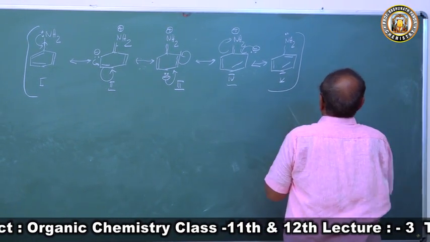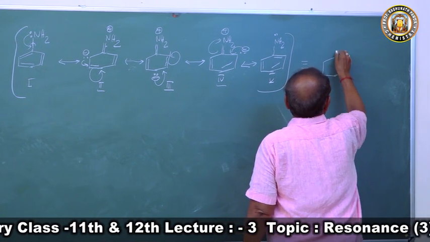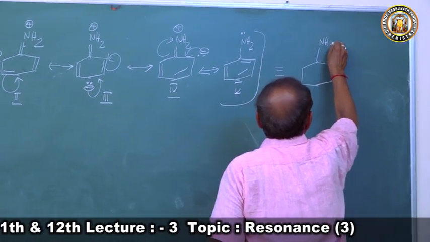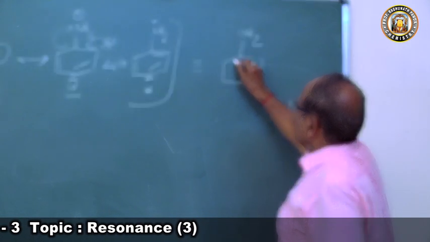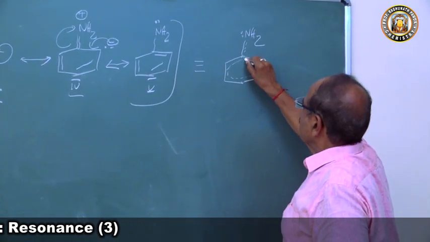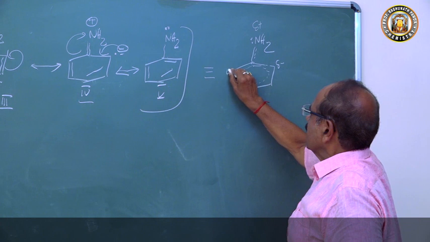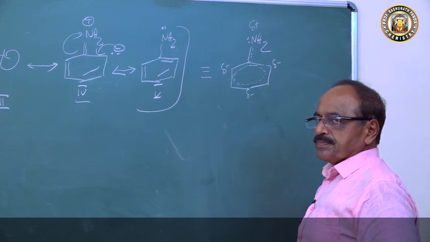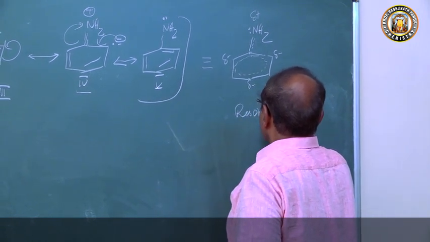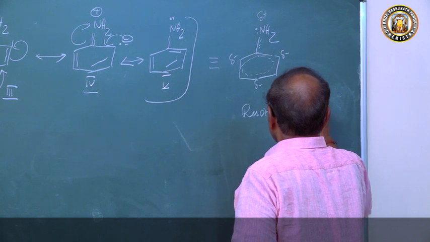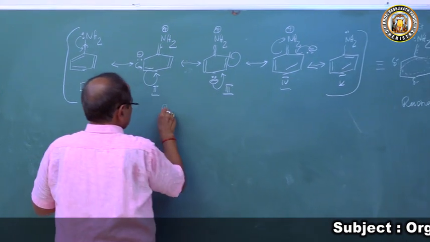So its resonance hybrid will be what? This is the benzene nucleus, and this is the NH2 group, with the lone pair of electrons. There is a delocalization taking place from the nitrogen atom into the benzene nucleus. So the nitrogen atom gets a delta positive charge, and these carbons have a delta negative charge. So this is the resonance hybrid, and these are the resonating structures.